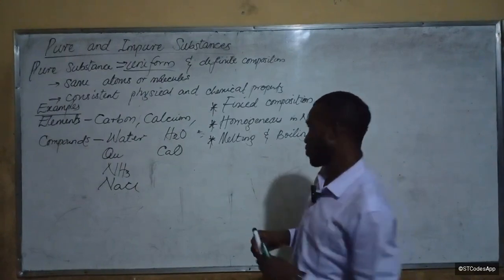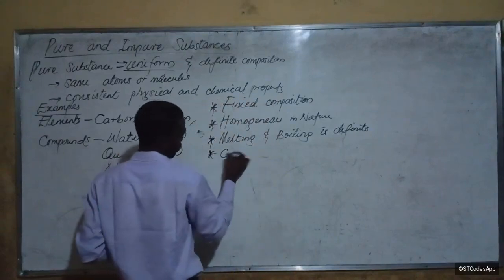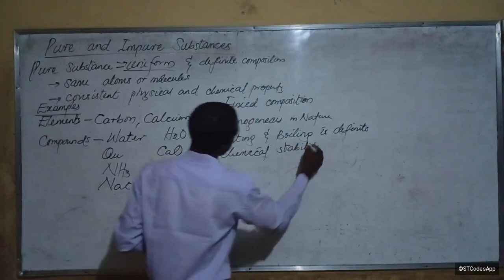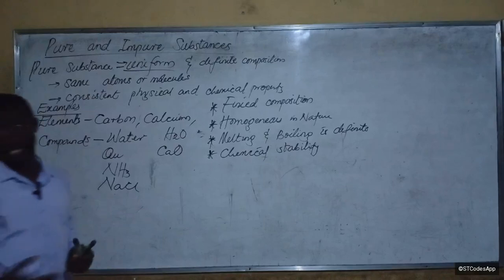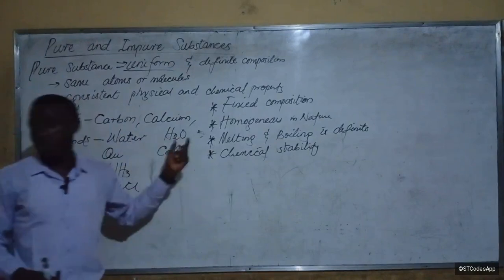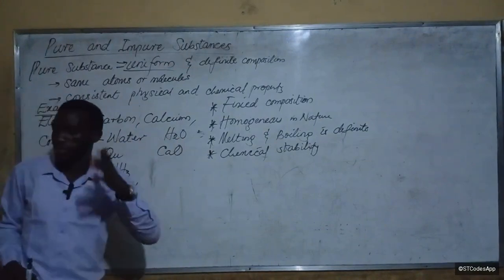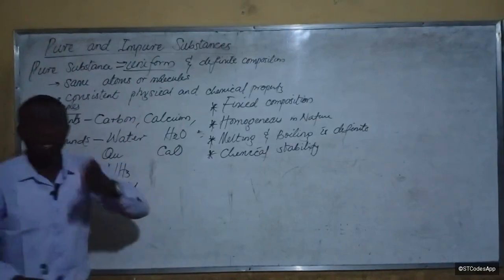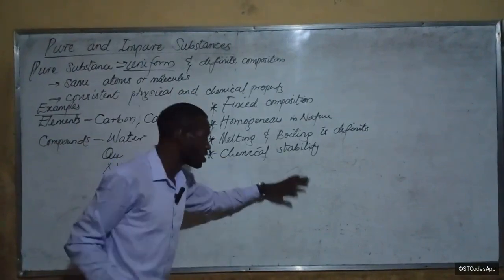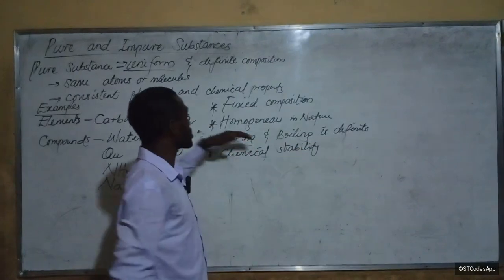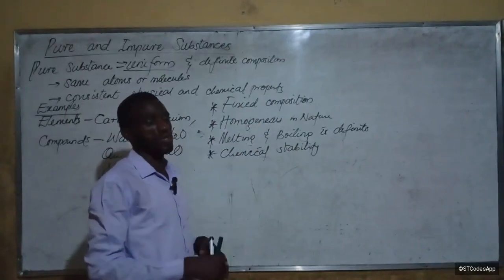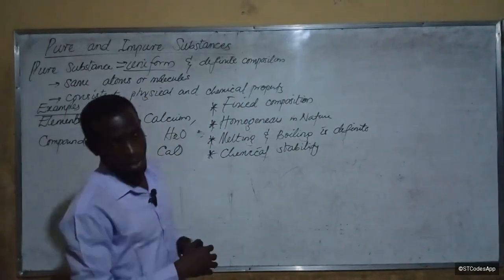Do you get it? And of course, they have chemical stability also. We call it chemical stability. And what do you mean by that? It means that the chemical properties of that substance remain the same. What it reacts with is what it reacts with. What it doesn't react with is what it doesn't react with. Is that okay? You have chemical stability, definite melting and boiling point. They are homogeneous in nature. They have fixed composition. So these are the properties of pure substances.